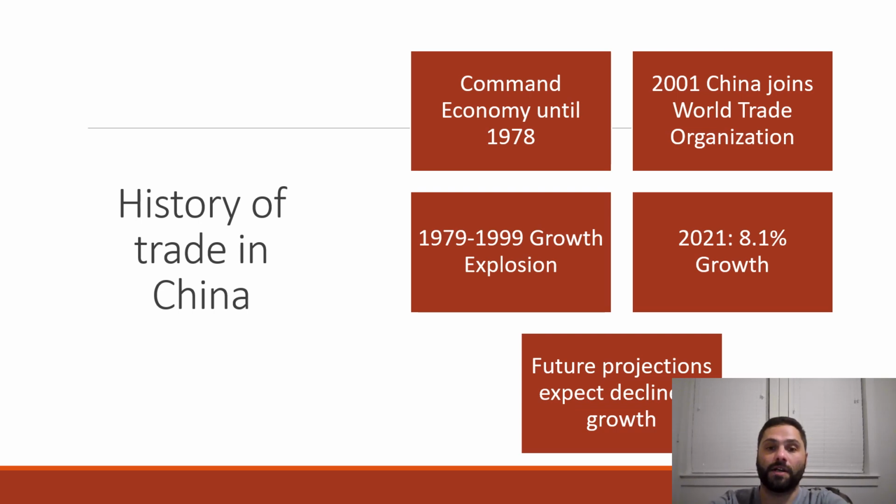From 1979 to 1999, however, once they opened up to the rest of the world, China started experiencing much growth. Over that 20-year period, they averaged an annual growth rate of 9.7%. In 2021, most recently, they experienced an 8.1% growth rate. However, the future projections expect a decline in the growth rate. While still an increase in growth, the numbers are much lower.